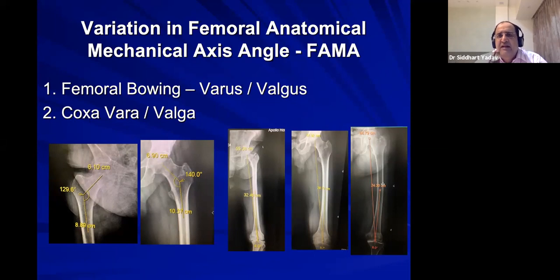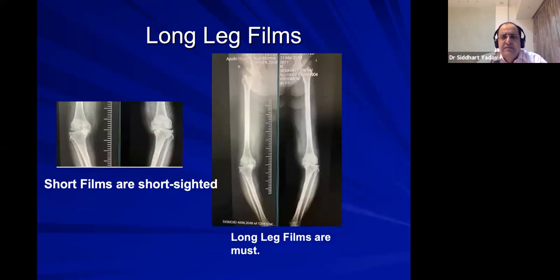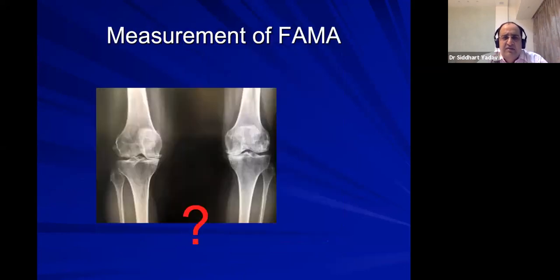So conventionally, we take a fixed FAMA angle, like we were taught, 5 degrees in female or 6 degrees in male. But what we have realized when we do regular scanogram long length films is that this angle is quite variable in our population. So long leg films are important. The importance is because of the femoral anatomical mechanical axis, or FAMA, in getting correct alignment. Short films are short sighted. Long films give you much more idea. So always try to do long leg films.